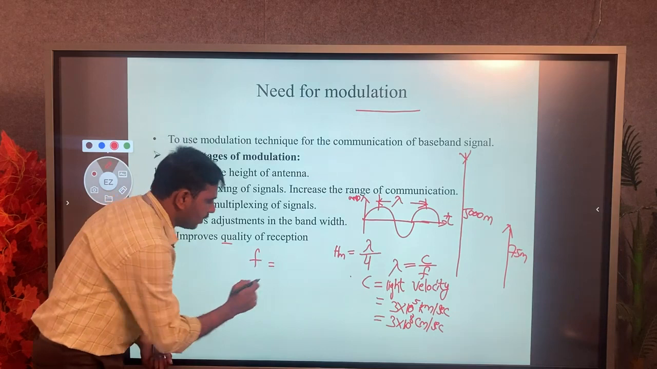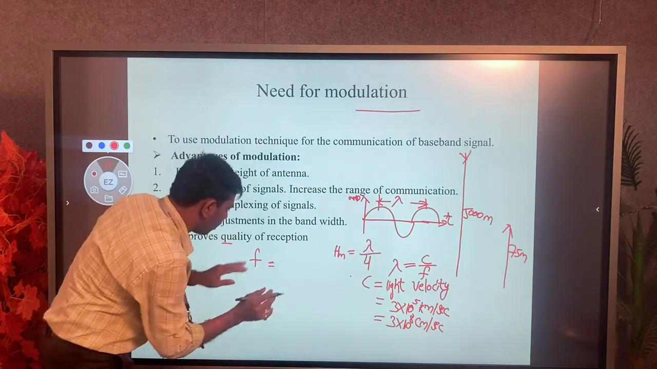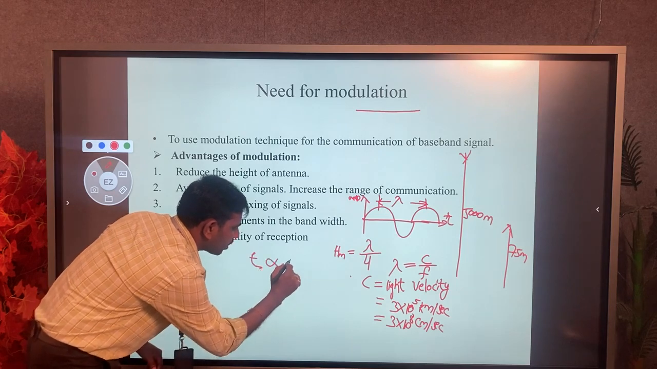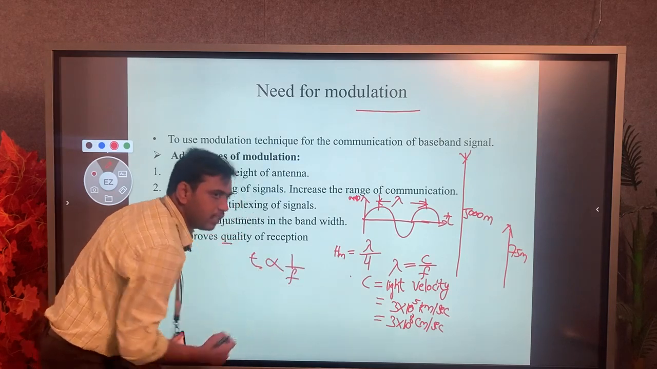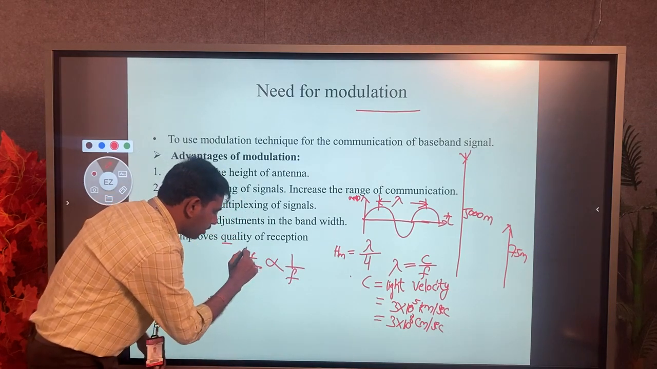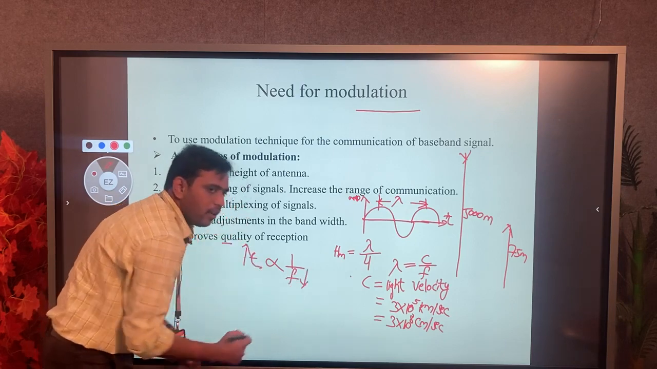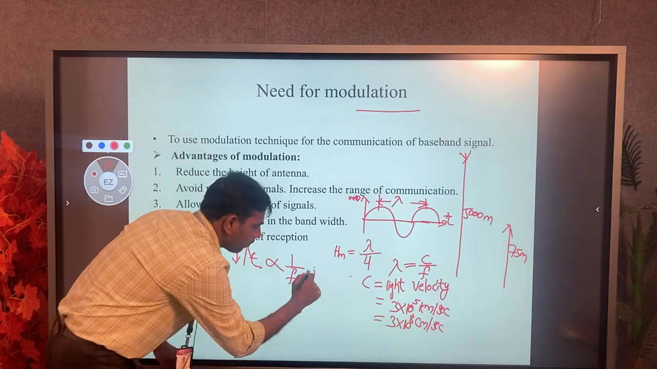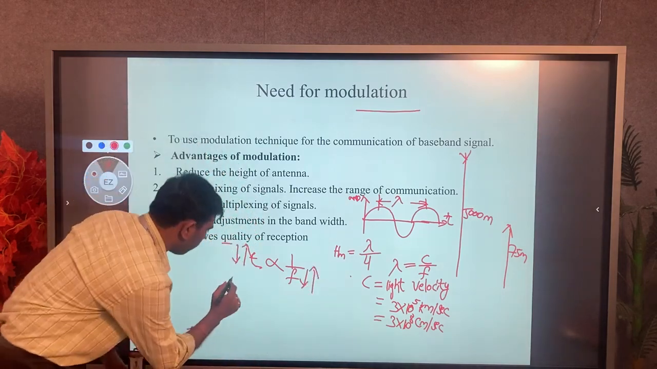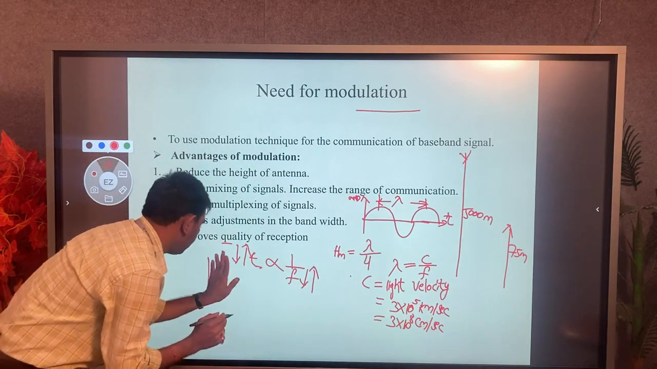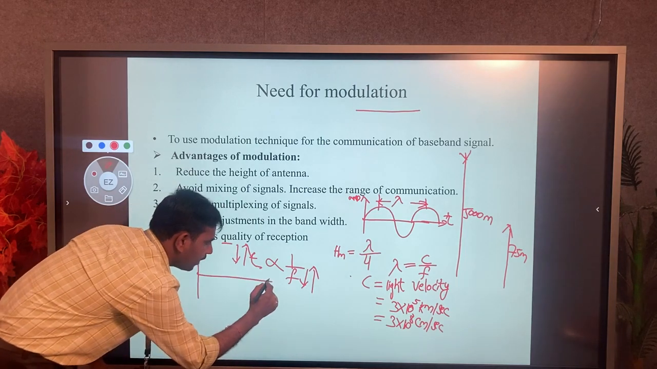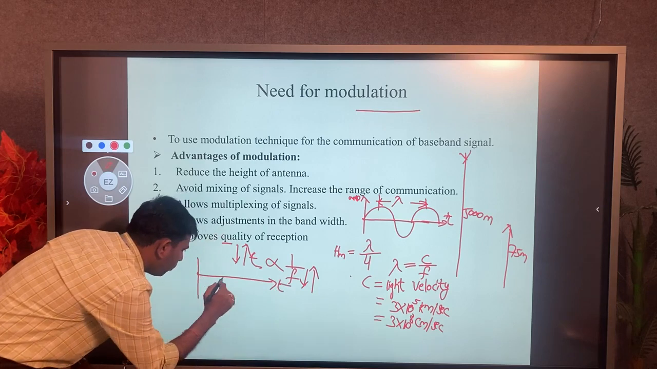The frequency is inversely proportional to time. That is, time t is inversely proportional to frequency. Now when the time is increased, frequency is decreased. When the time is decreased, frequency is increased. For example, we have to see in a waveform. It is a time.